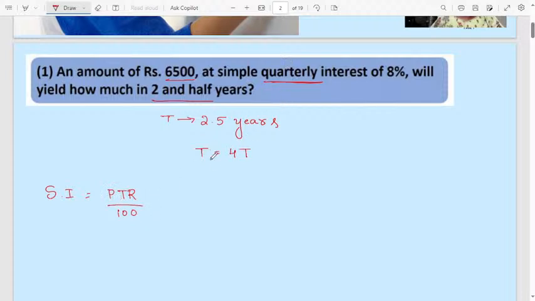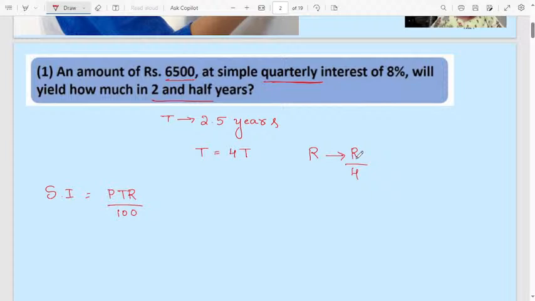Quarterly means in 1 year you can divide 1 year into 4 equal parts. Therefore the time period here will become 4 times of t. Then the rate of interest will become r divided by 4. These two important points you have to remember when they ask quarterly to calculate the simple interest.